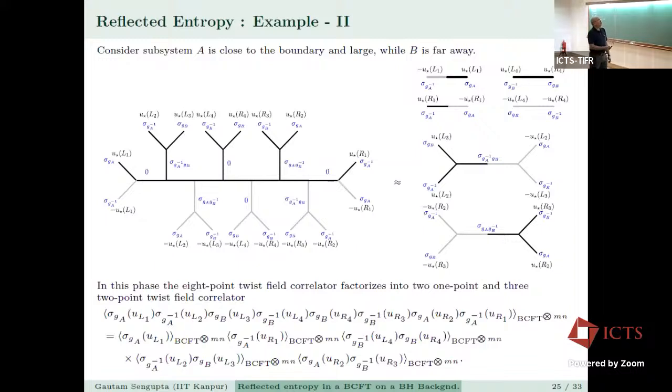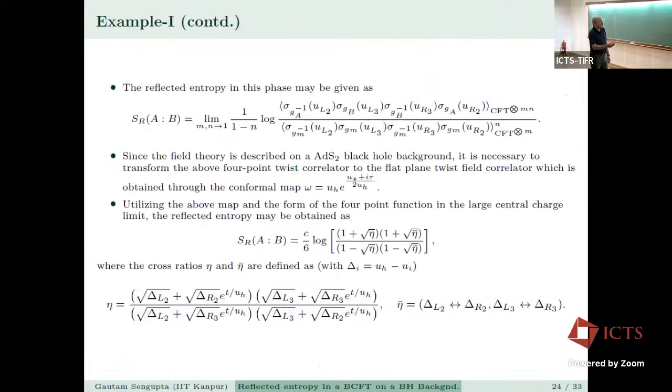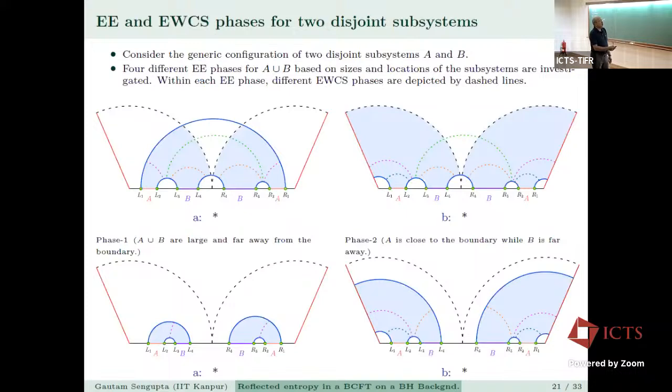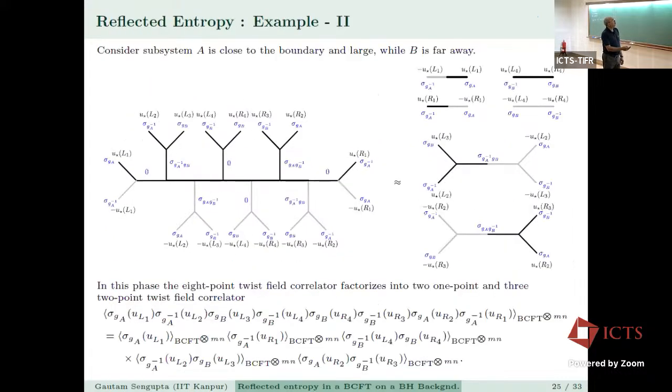Now if you look at example 2 and we consider subsystem A close to the boundary and large while B is far away, that is basically this one. Now you see there is a possibility that the entanglement wedge cross section can land on the end of the world brane. So the twist field correlator now factorizes, and you have to take into account boundary effects. The 8-point twist field correlator factorizes into 2 1-point and 3 2-point twist field correlators like this in the boundary conformal field theory.